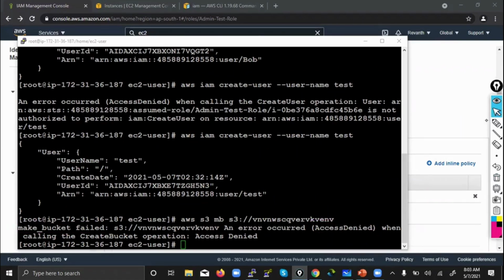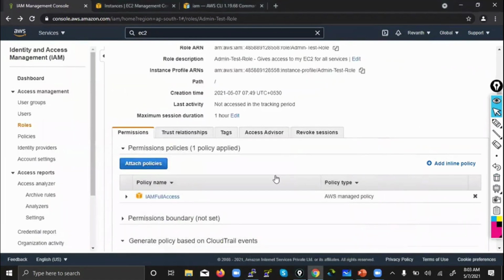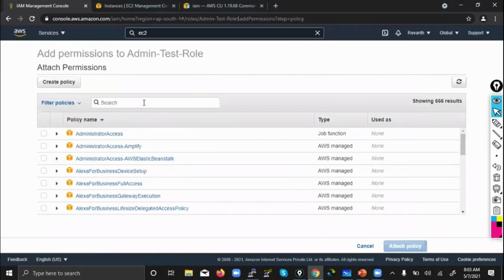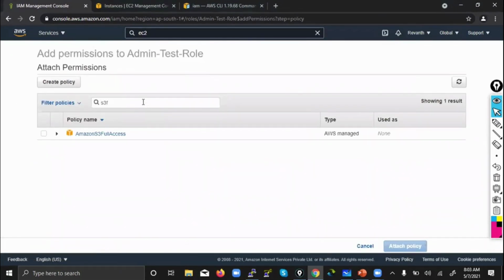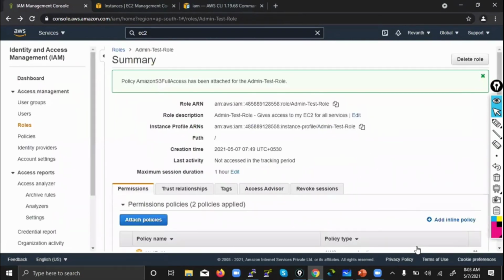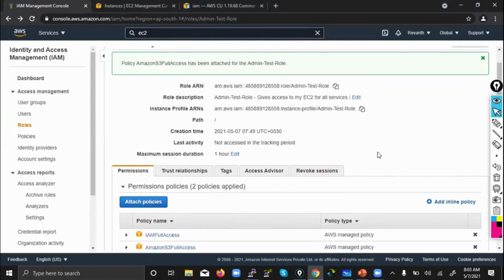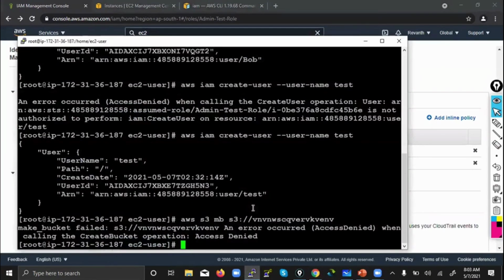So if you want to remove this error, what you need to do? Go back to the role, attach policy again, S3 full access. So whenever you are attaching a policy, simply test here. To whom you are attaching, not users, but to the role. So to the role you are attaching. Now cross check, firing the same command. Okay, let me clear this screen.